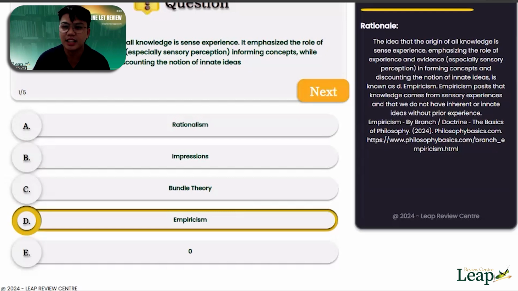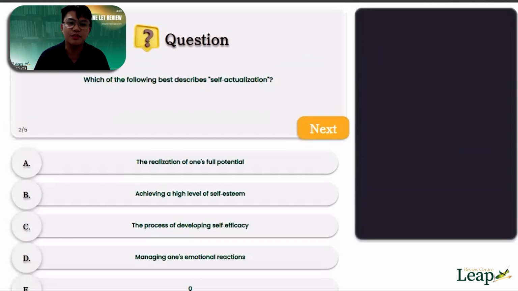Okay, so take note of this. Next question: which of the following best describes self-actualization? In college, I think you took Understanding the Self, and this term, madalas na siya narinig, self-actualization. So what do you mean by self-actualization? Is it A, the realization of one's full potential? B, achieving a high level of self-esteem? C, the process of developing self-efficacy? Or D, managing one's emotional reaction?